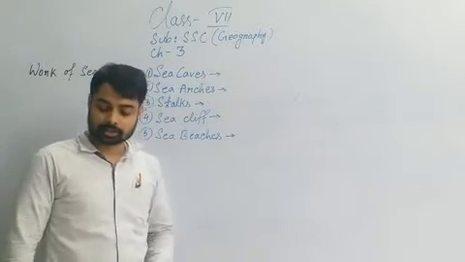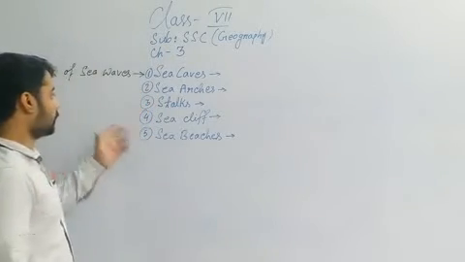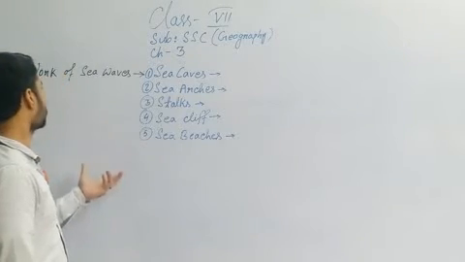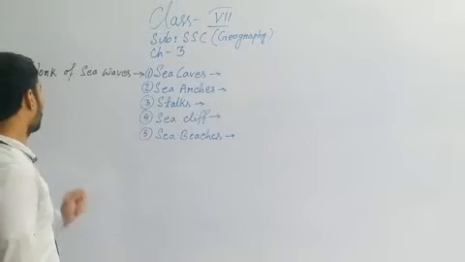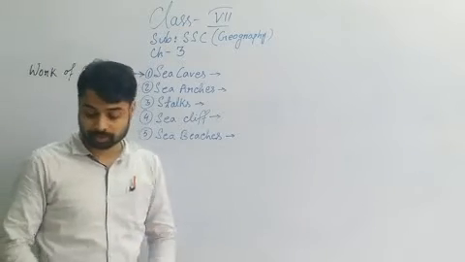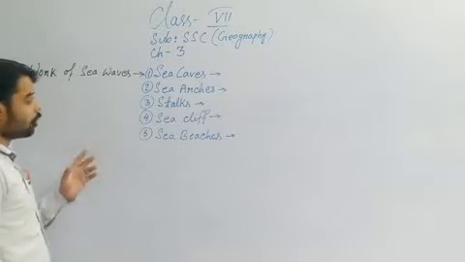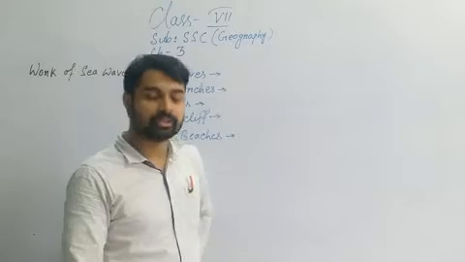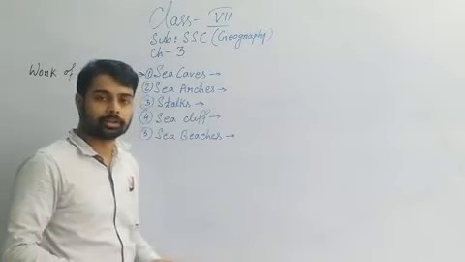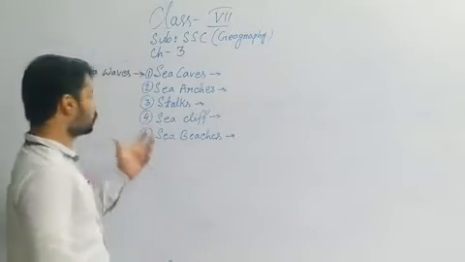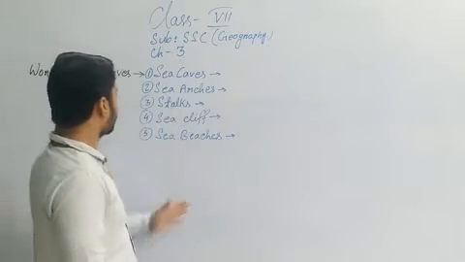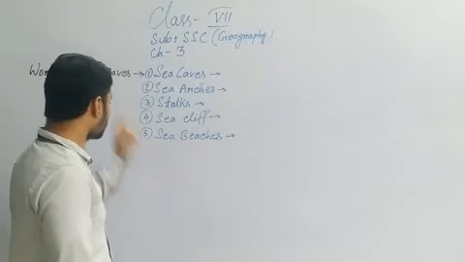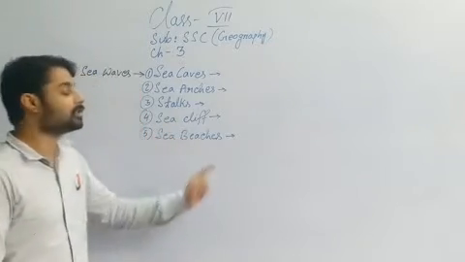In this geography class today I am going to discuss the main features of erosion that happen with sea waves. How did the sea waves make different landforms in different parts of the world? We will learn today, and the names are given already. Number 1 sea caves, number 2 sea arches, number 3 stacks, number 4 sea cliffs, and number 5 sea beaches.